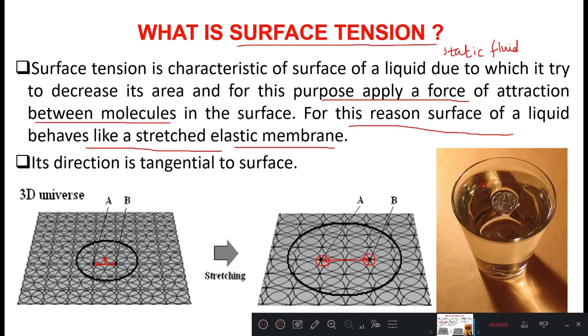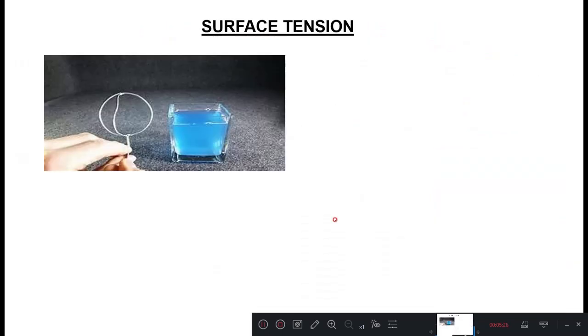This is a coin floating on the surface of a liquid for a few seconds, and this is possible only when the surface tensile forces exist over the surface of the liquid. They utilize the surface tensile forces to float on the surface of the liquid. A few examples we can see in our experiment, where the surface tensile forces are predominant.